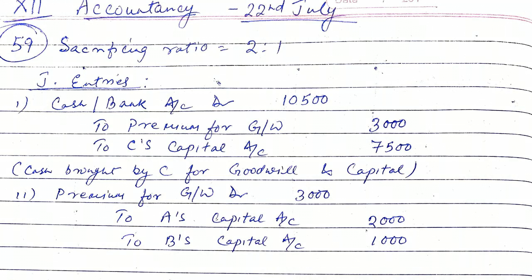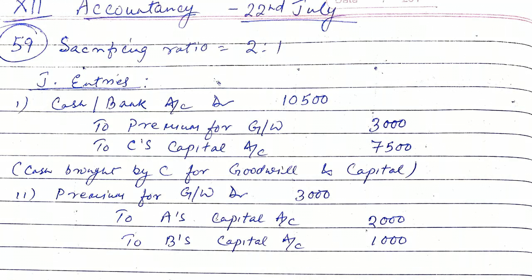So let us see. Sacrificing ratio will be 2:1 because there is no discussion about new profit sharing ratio of A and B, and in that case the old profit sharing ratio becomes the new sacrificing ratio also. So let us see the general entries.